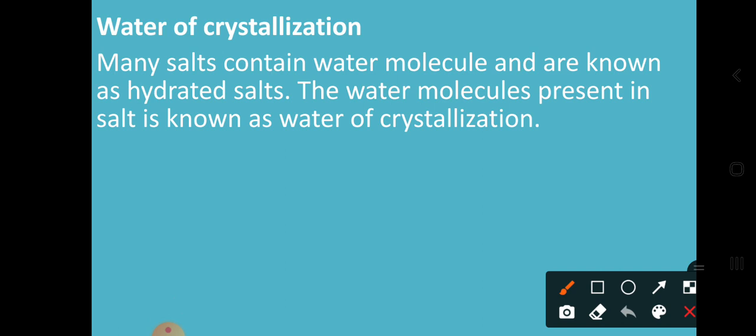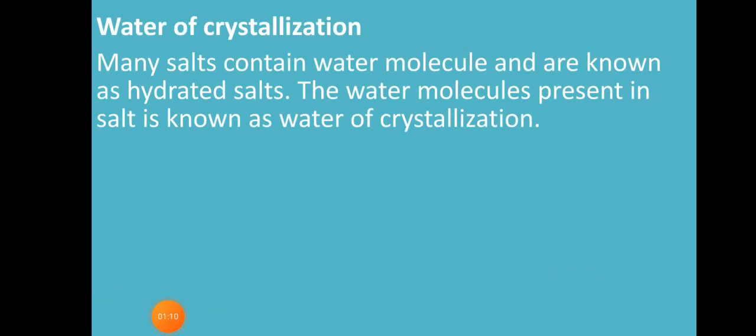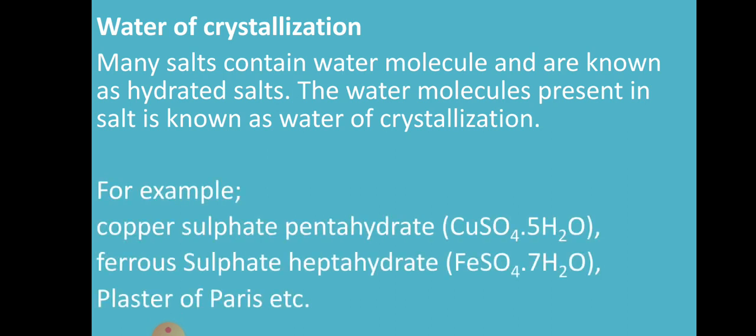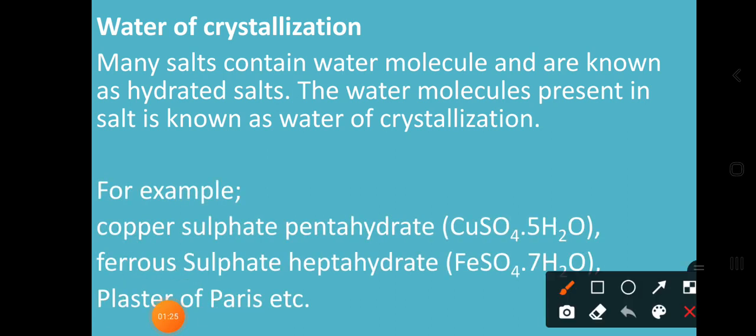If a salt contains water molecules, then it is called a hydrated salt, and the water molecules present in the salt are known as the water of crystallization. So here we have some examples like CuSO4, which is a salt containing 5 molecules of water.